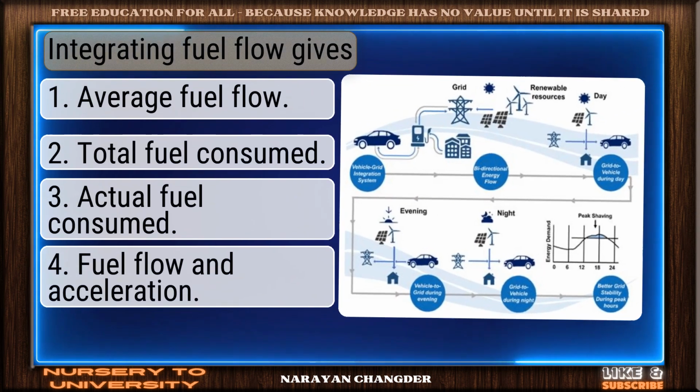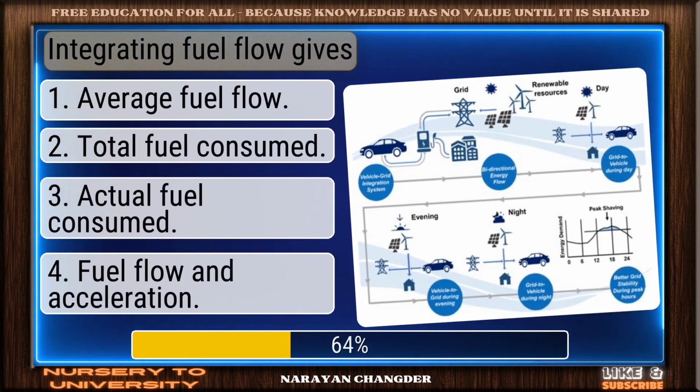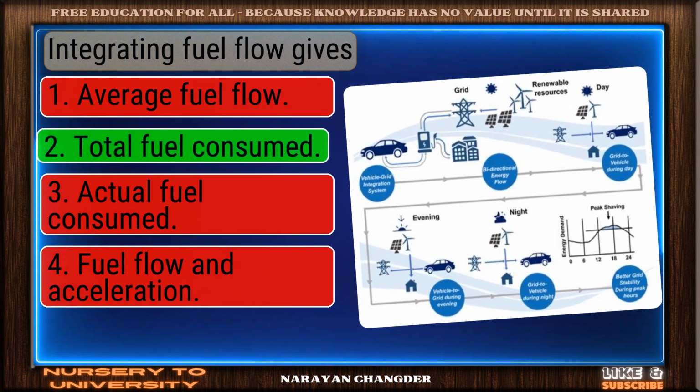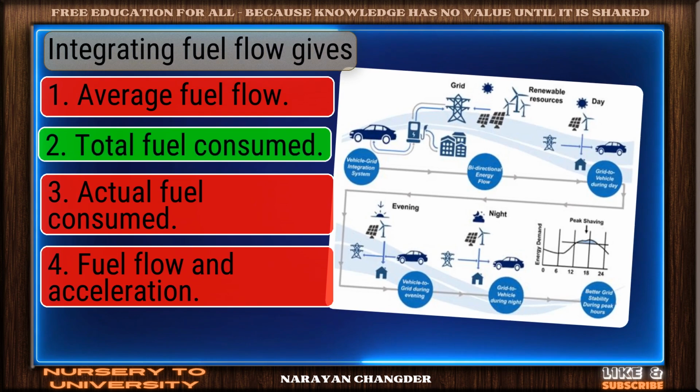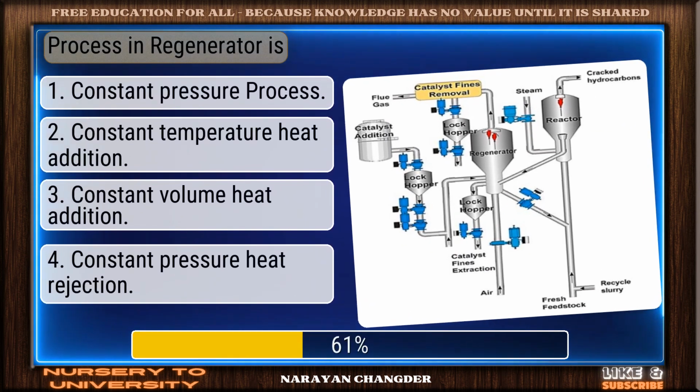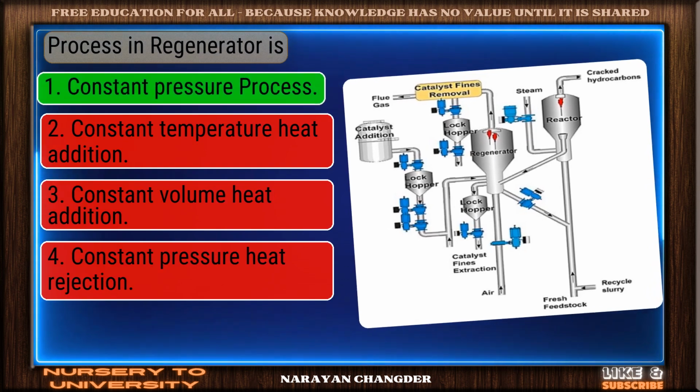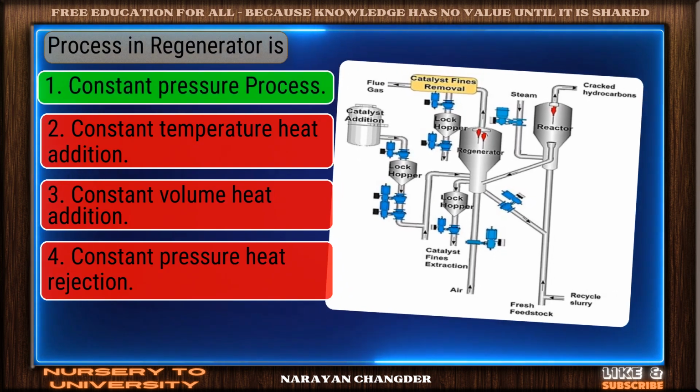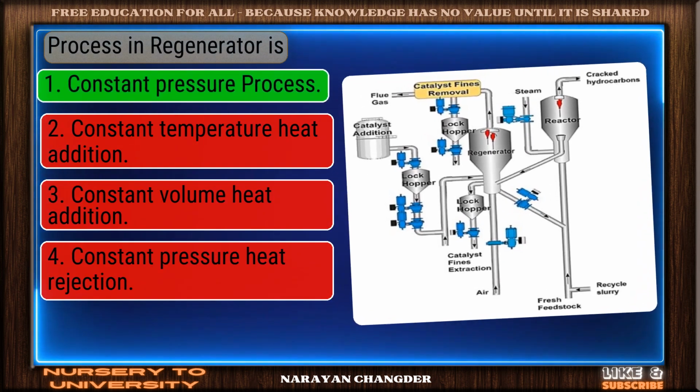Integrating fuel flow gives. Smart pick. Total fuel consumed is the correct choice. Process in regenerator is. Sharp thinking. Constant pressure process is the right choice.